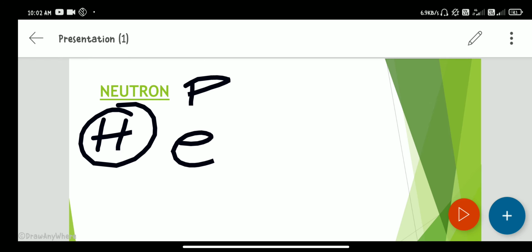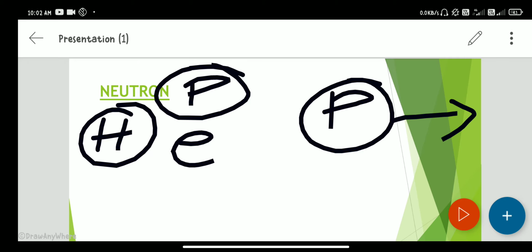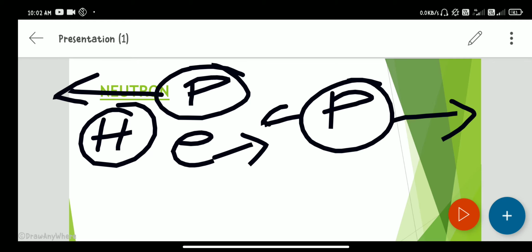When we place a proton here, as we discussed before, like charges repel each other and unlike charges attract each other.